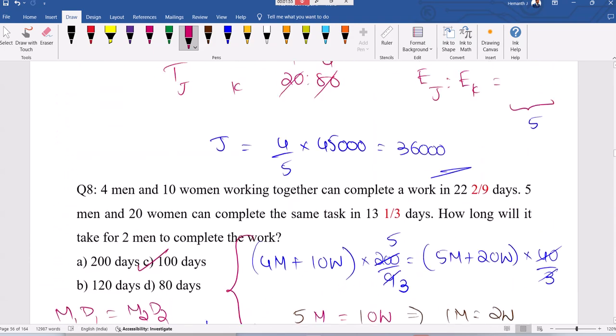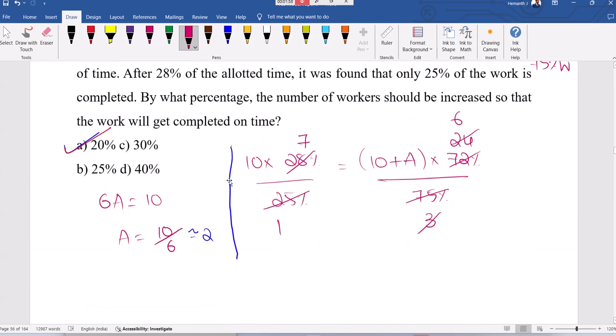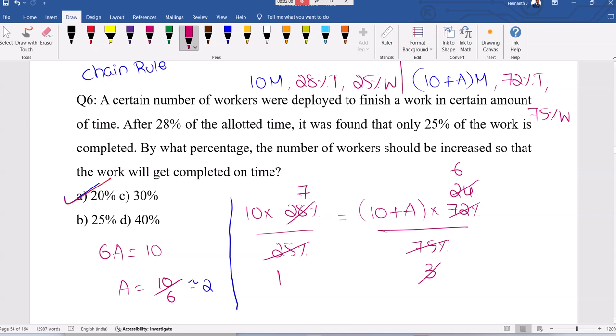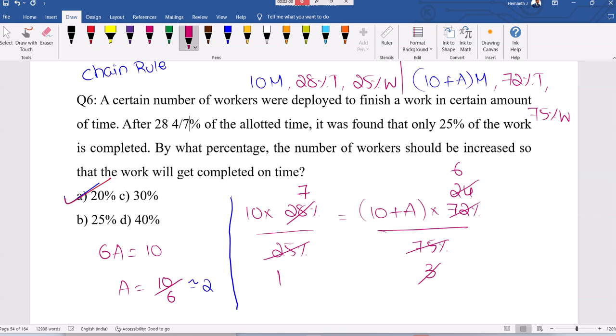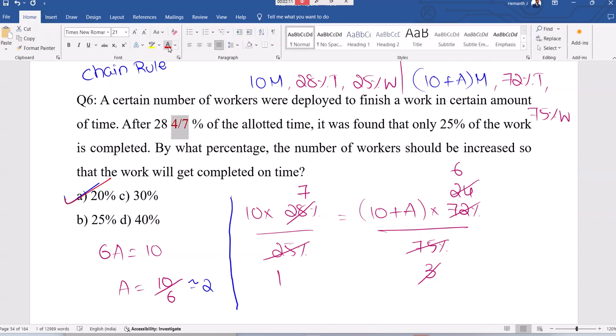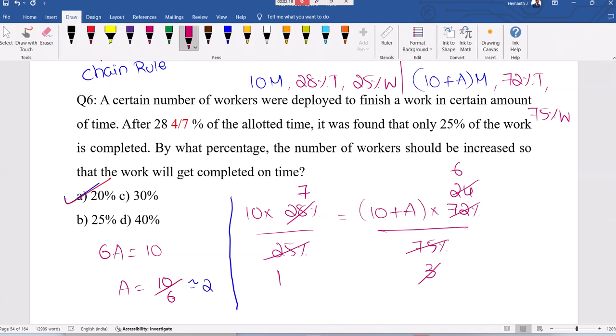In fact, while doing this correction, I came to know there is one more thing here. 28 4 by 7 is extra. That's not 28%. This is 28 4 by 3. 28 4 by 3 means 200 by 7 percentage. If I do the change, it's exactly here 2 may come. Here we got approximately, right? That might be okay, clear. 28 4 by 7 is nothing but equal to 200 by 7%. Means 2 by 7th part.